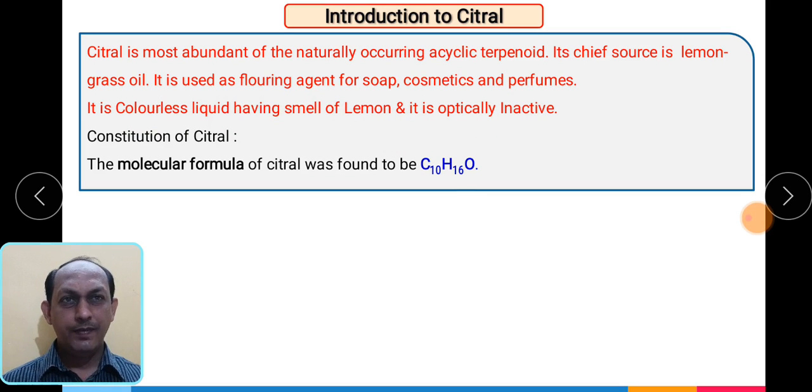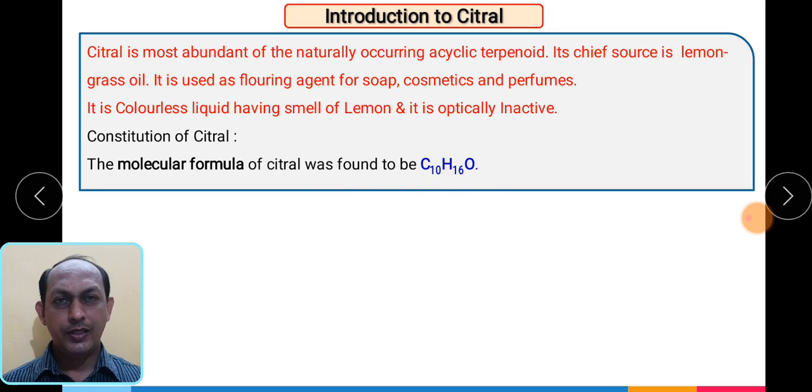In nature it is obtained from lemongrass oil; if you distill or extract that oil, you will get citral. Its molecular formula is C10H16O.